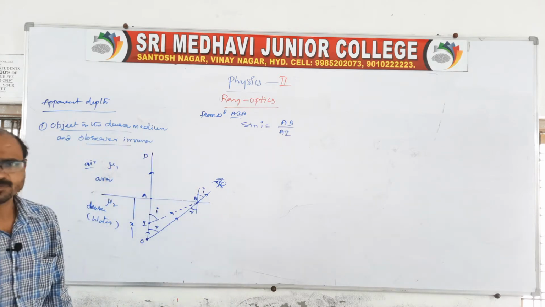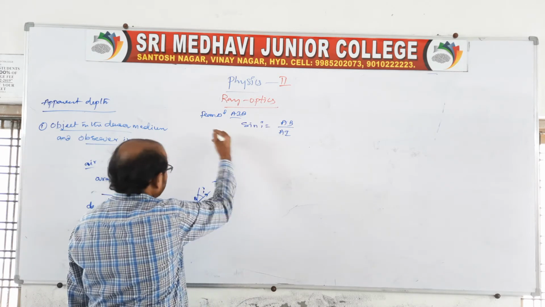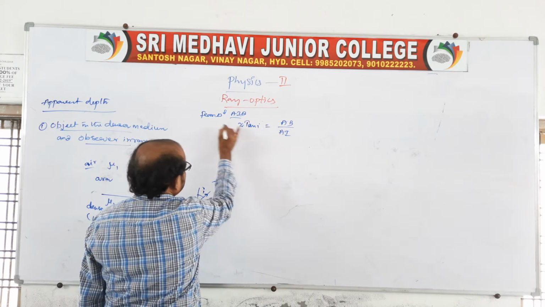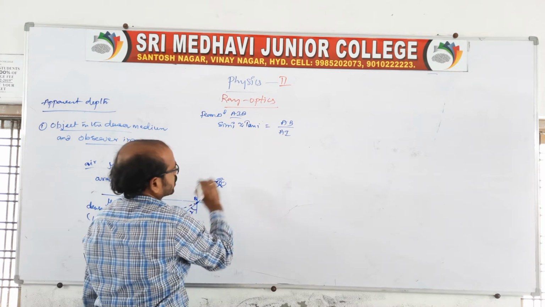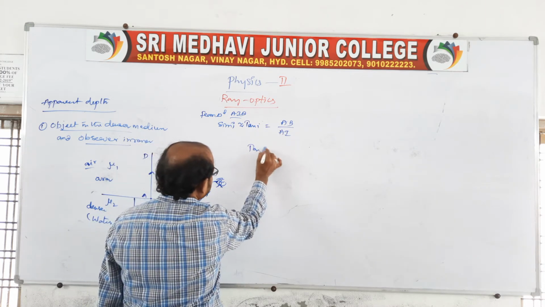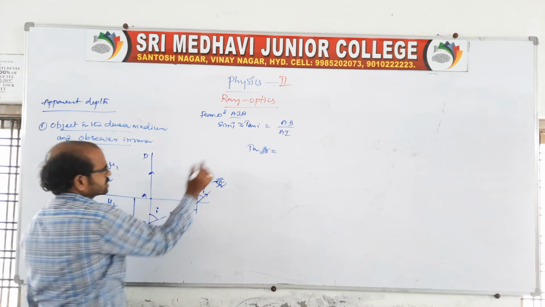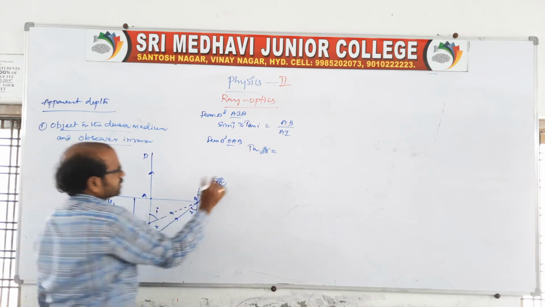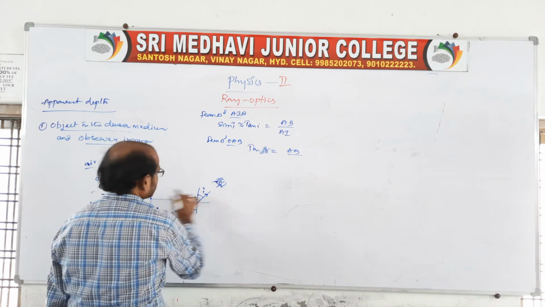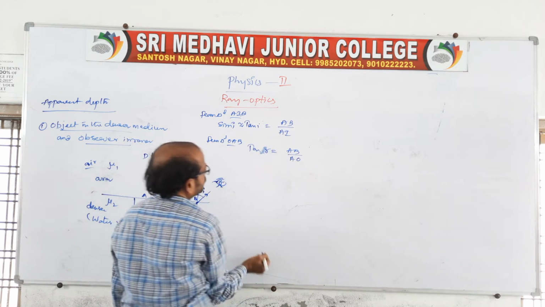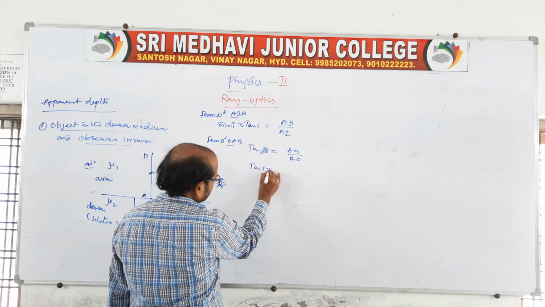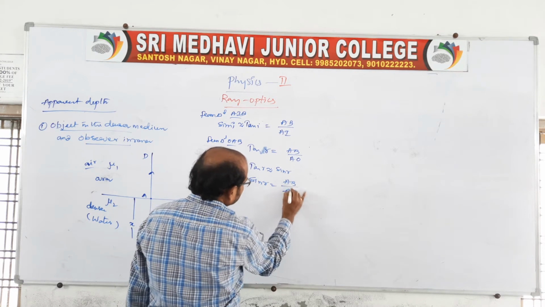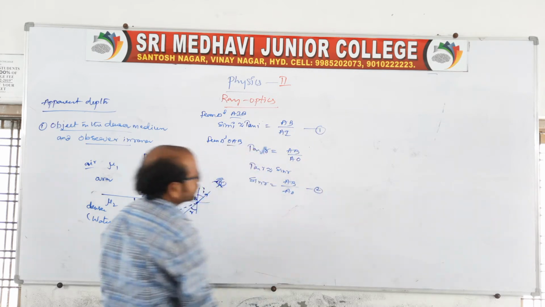In general the angles are very small, so we can also take it equal to tan I, no problem, because tan I is almost equal to sin I for very small angles. Next take tan R, where R is the angle, from triangle OAB: again AB by AO. Since the angles are very small, this is sin R. So sin R is equal to AB by AO. This is equation 1 and this is equation 2.